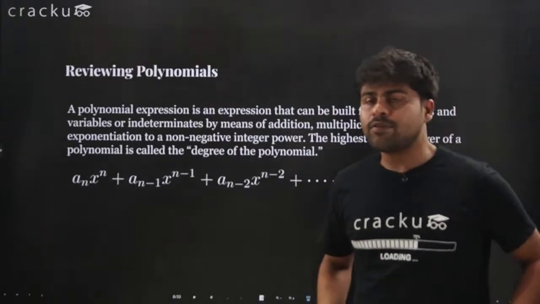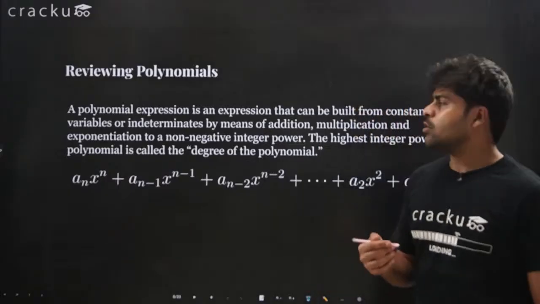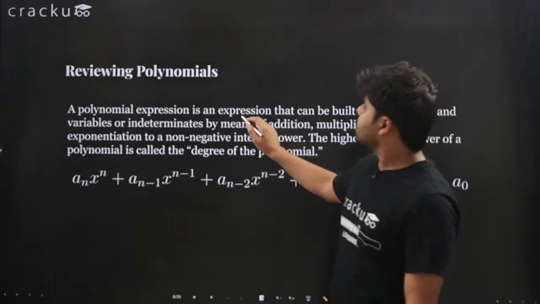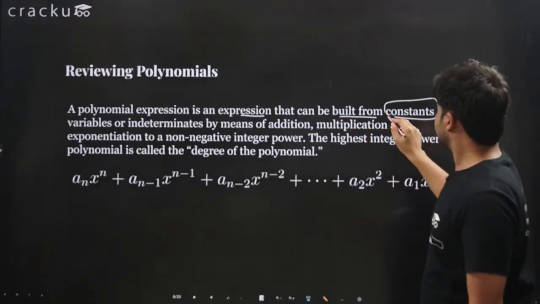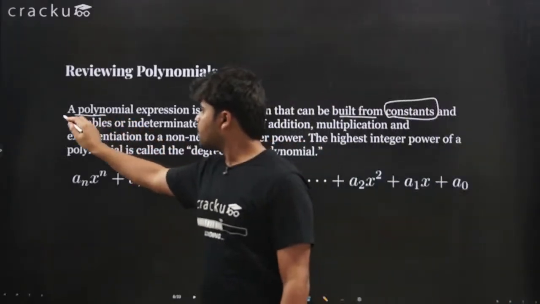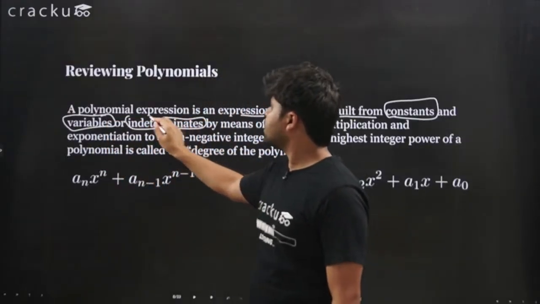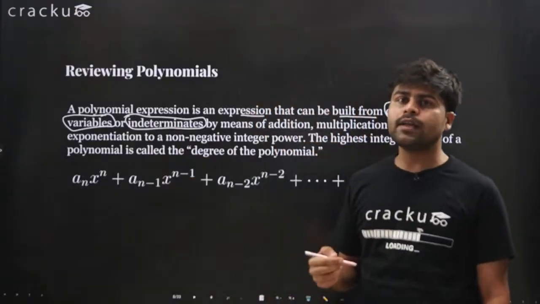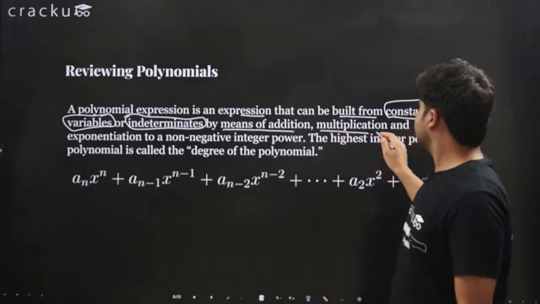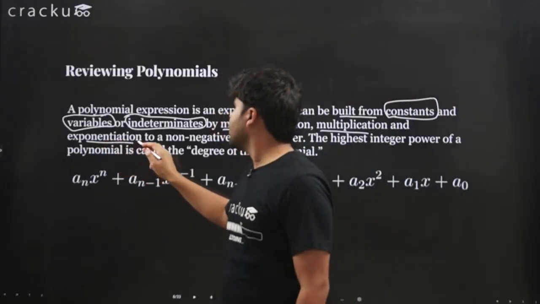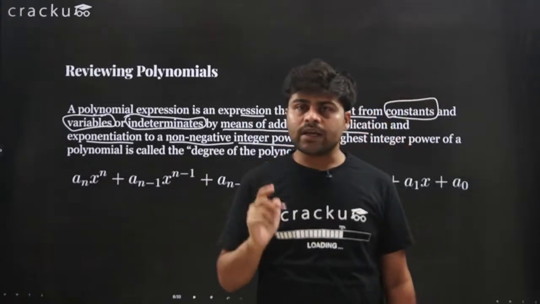Okay, before we start with quadratic equations, let's review polynomials. So what exactly are polynomials? A polynomial expression is an expression that can be built from constants and variables or indeterminates. Variables are also known as indeterminates because we don't really know the exact value of the variable, by means of addition, multiplication and exponentiation to a non-negative integer power. The power should be a non-negative integer.